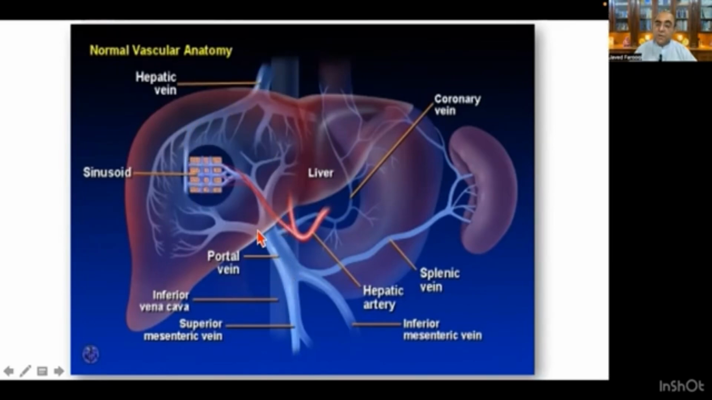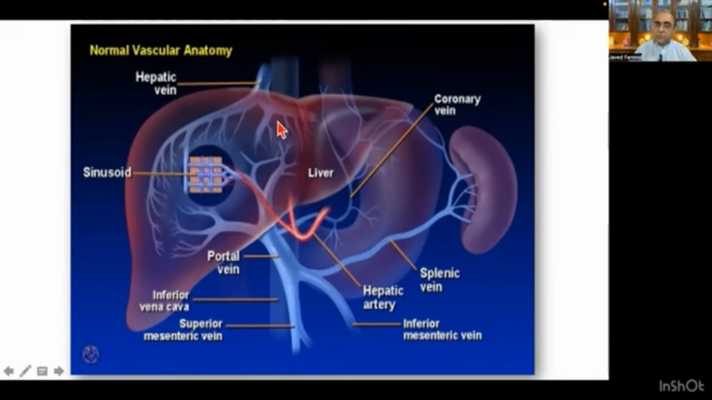So the blood supply to the liver is the hepatic artery, which supplies oxygenated blood, and the portal vein, which brings all the absorbed nutrients from the intestine to the liver. These nutrients undergo metabolic processes, and then the blood is drained back to the heart from the hepatic vein.